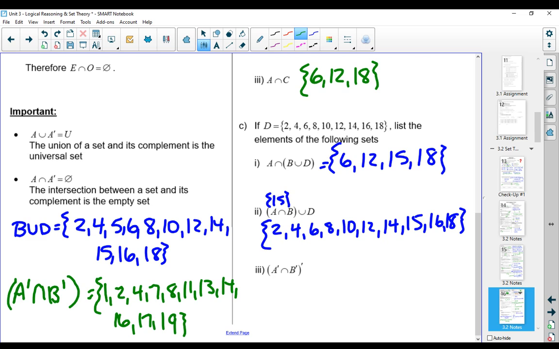But we've got the complement of A and the complement of B gives us that set. So if we wanted the complement of that, then it's just whatever's not in this list of not A and not B that would be in the complement of that. So we would have 3, 5, 6, 9, 10, 12, 15, and 18.